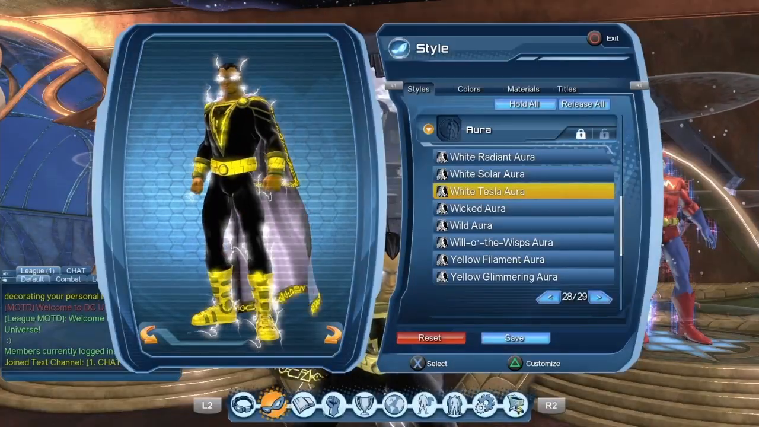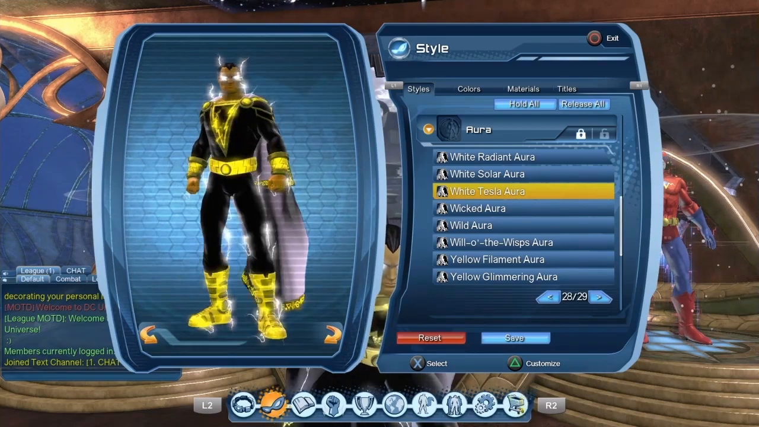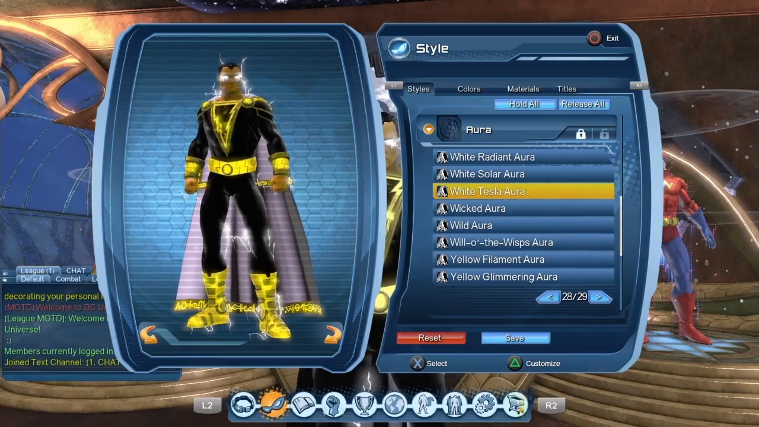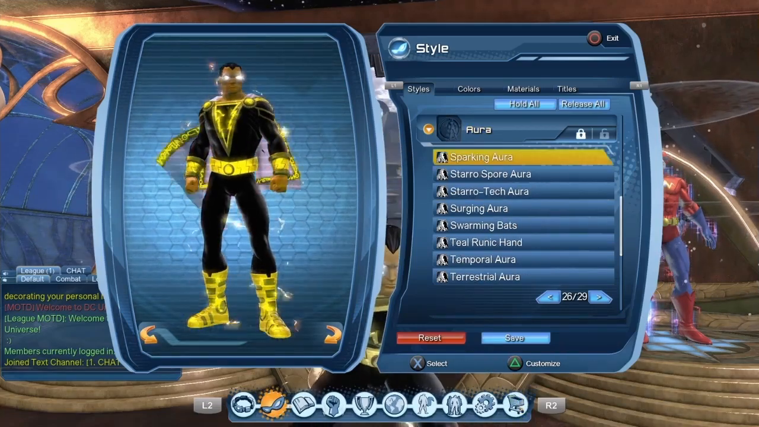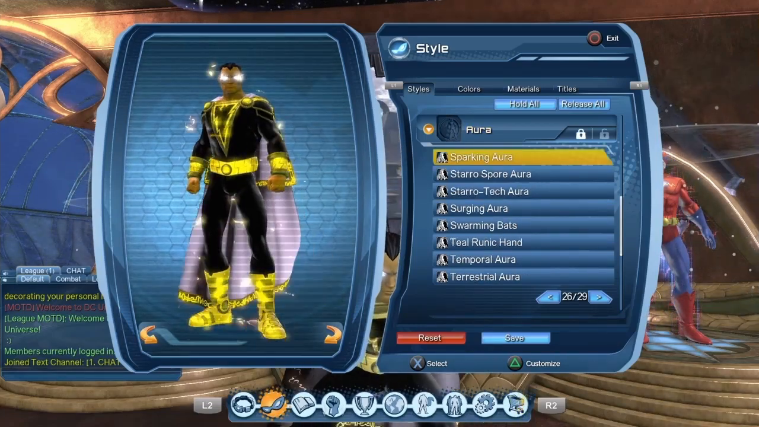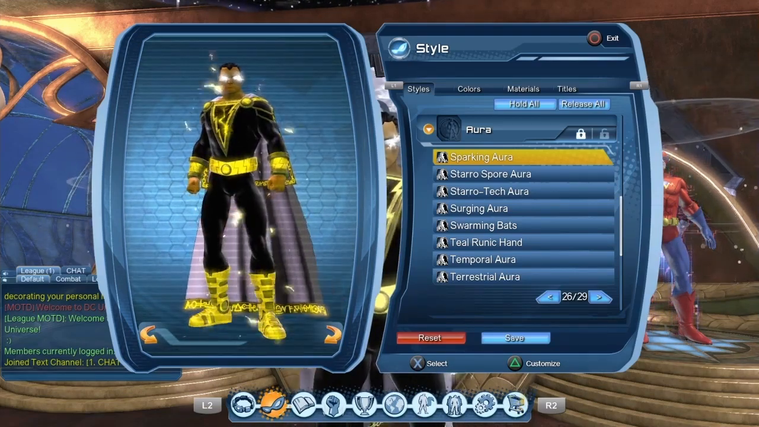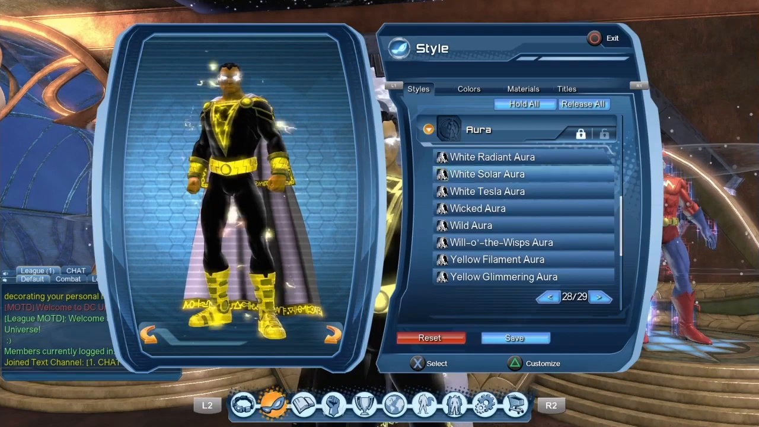You could try to get the White Tesla Aura, but at this point you can only get the White Tesla Aura from the broker and it will be super expensive to do so. And the same for the Sparking Aura. At this point you can only get it from the broker and it will be super expensive. So that is why I went with the White Solar Aura instead.